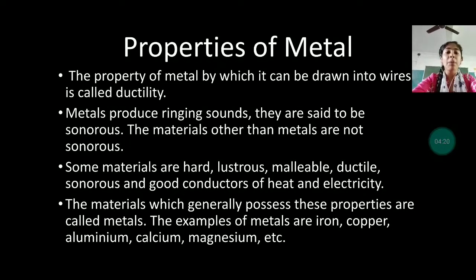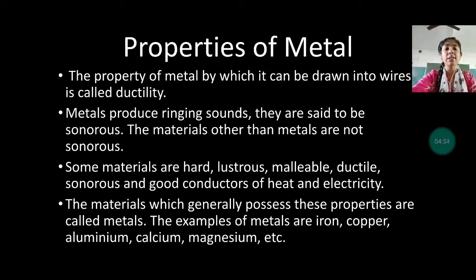Now let us see properties of metals. The first was the malleability property. Now let us see the ductility property of metals. The property of metal by which it can be drawn into wires is called ductility. Whereas non-metals do not convert into wires, and they do not get converted into thin sheets when they are banged. So these are the differences between metals and non-metals.